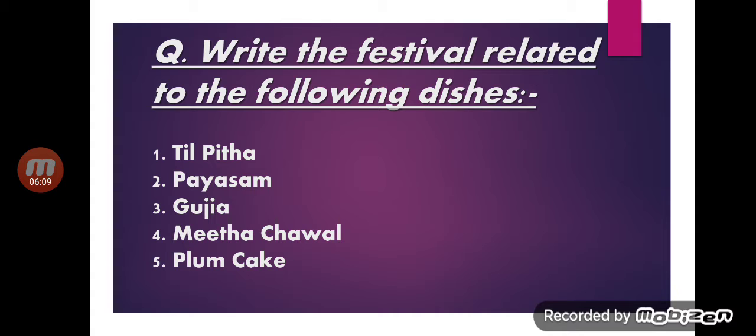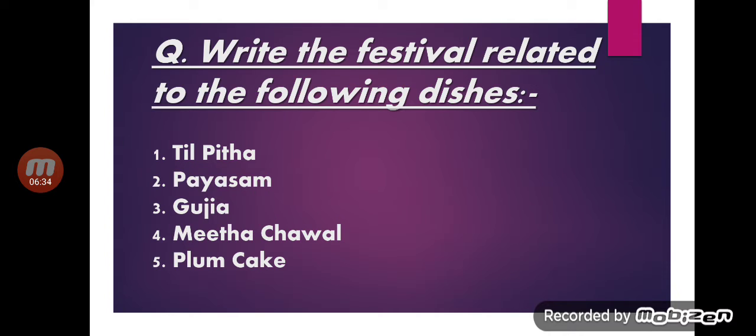Children, as I told you, you have to write the question first, then write the correct answer, and then check your answer from the answer list. So, write the festival related to the following dishes.